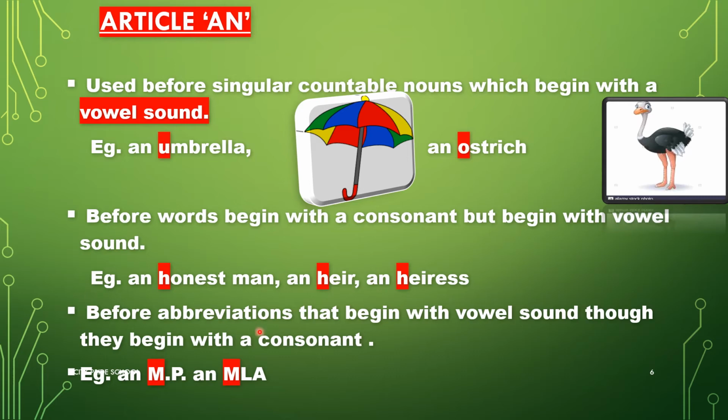We also use an before abbreviations that begin with a vowel sound, though they begin with a consonant. Now, if you look at M, it will appear to you as a consonant. But when you pronounce M, you actually begin with a vowel sound. So that is why it is an MP and an MLA.